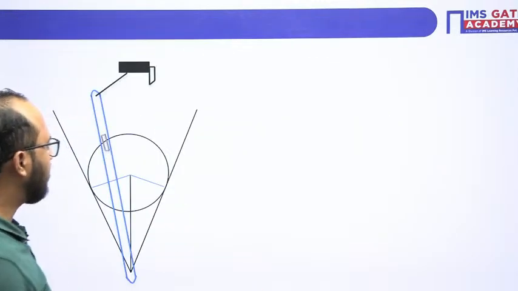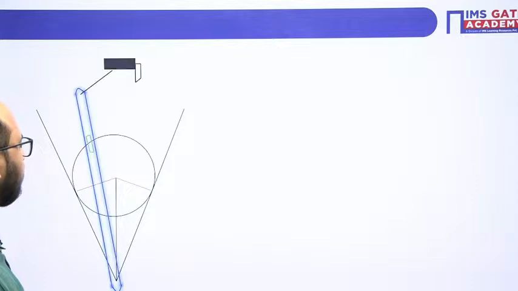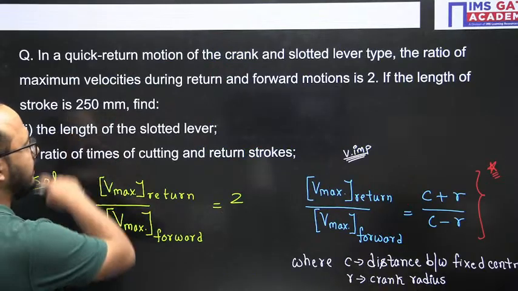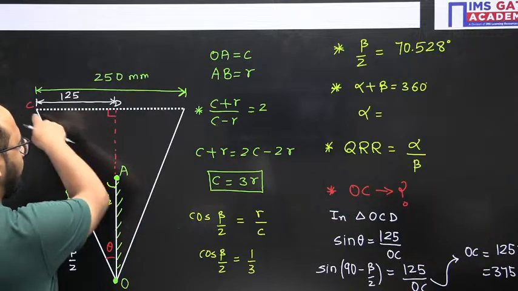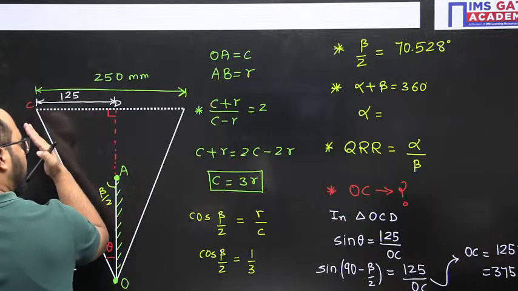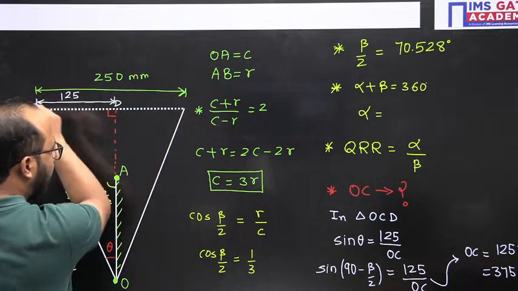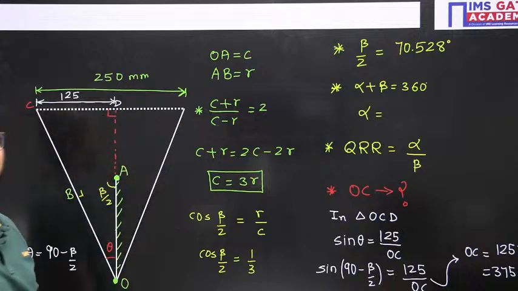Right? Now see. In the last problem also, in the question they have given the stroke length as 250 mm. So what I have drawn here, this is one extreme of the slotted bar, another extreme of the slotted bar. So that point you need to connect, and there is a line. That line shows what? Stroke length here. Clear everyone?